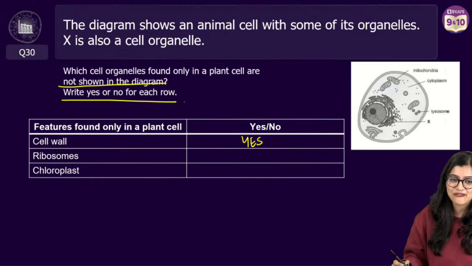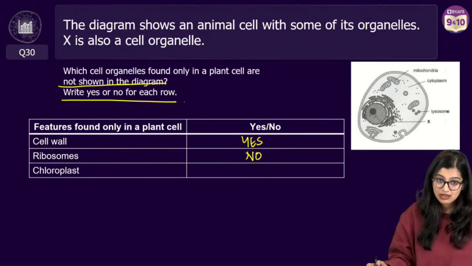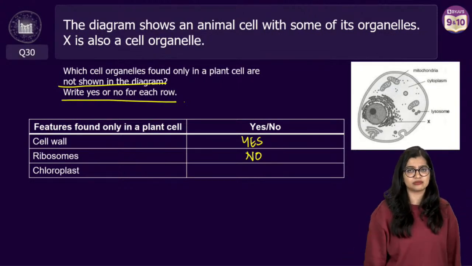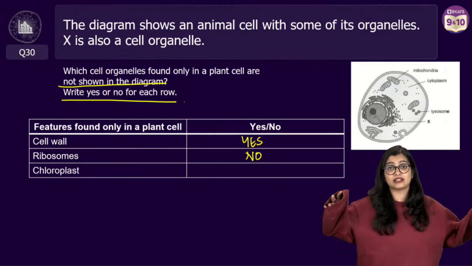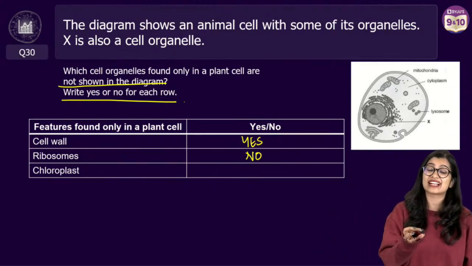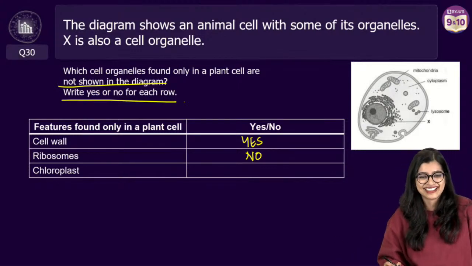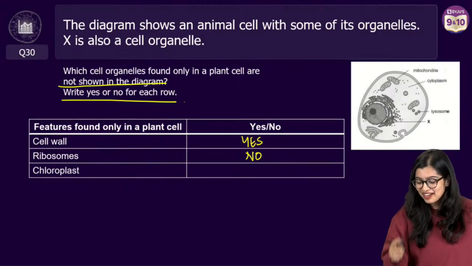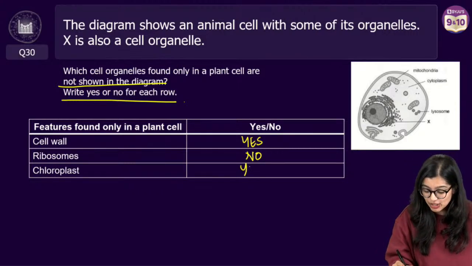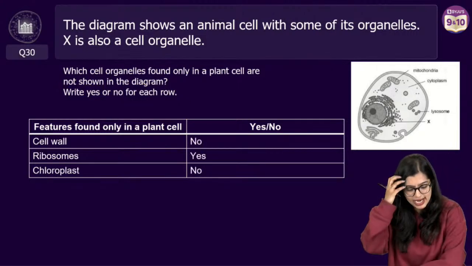Of course, we know that ribosomes are not present only in plant cell. We are not saying that ribosomes are not present in plant cell. The question is which is exclusive, that means only in plant cell. But chloroplast, yes, we find chloroplast only in plant cell, right?